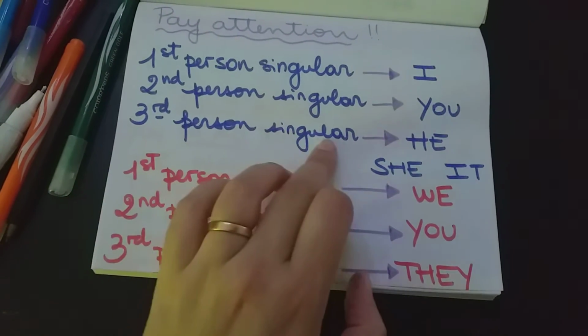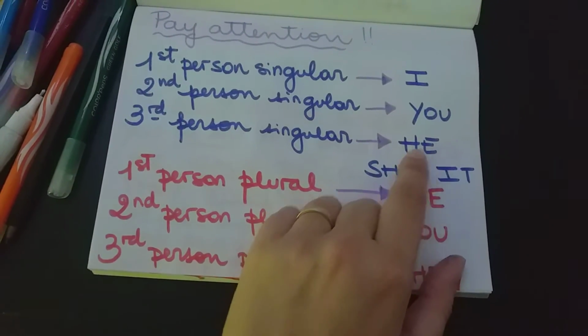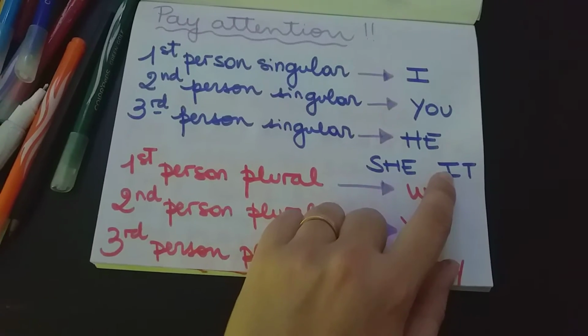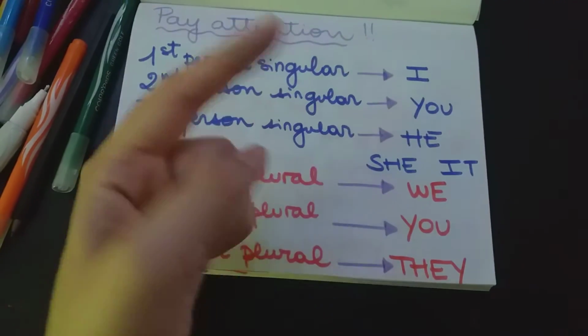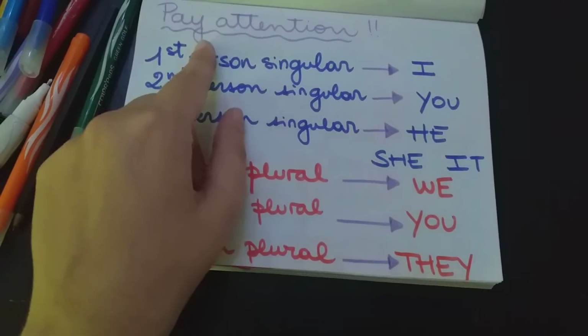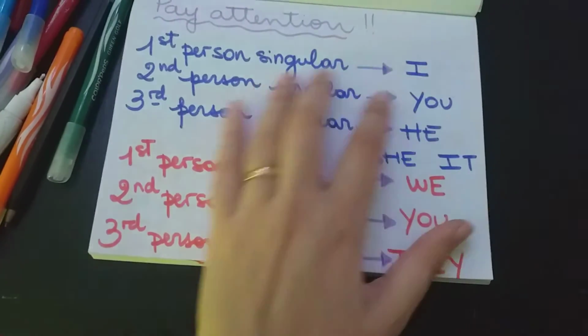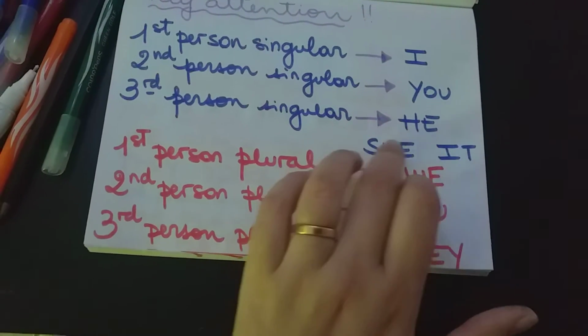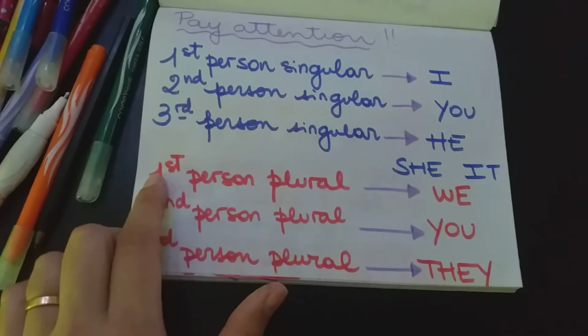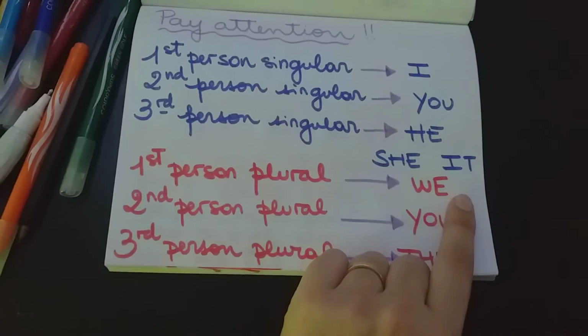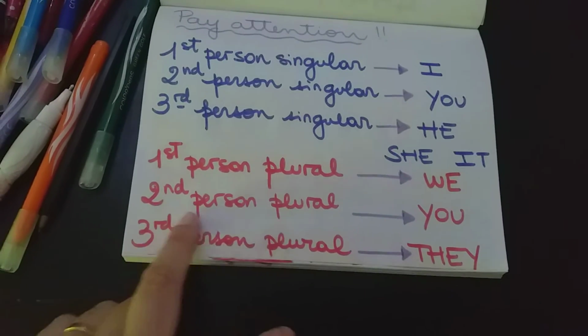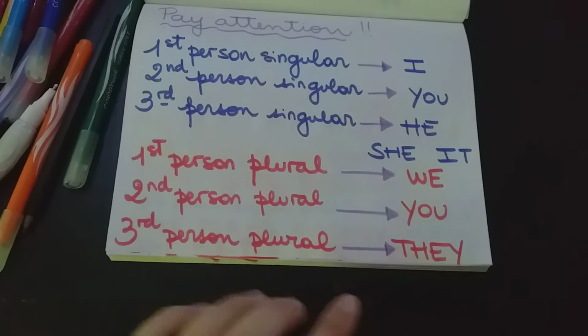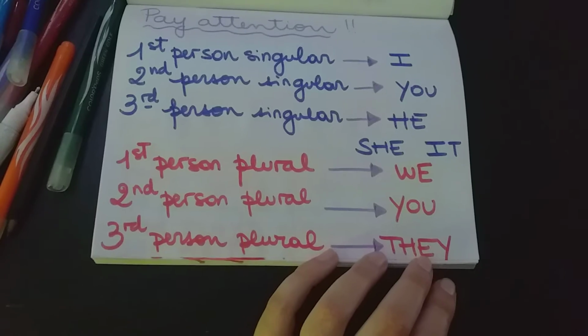The third person singular is he, she, or it, okay? So they are the singular. The first person plural is we, the second person plural you, the third person plural they.